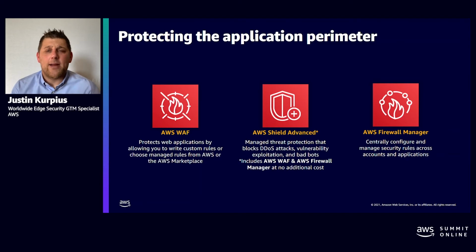We also have AWS WAF, which is our layer 7 web application firewall that helps prevent some of the common exploits at layer 7, which we'll talk about in a little more detail. And then finally, we're going to talk in detail about AWS Firewall Manager, which is very important to really scaling and, going back to some of the key themes, helping our customers scale, helping them have control and visibility into how they protect their applications in the cloud.